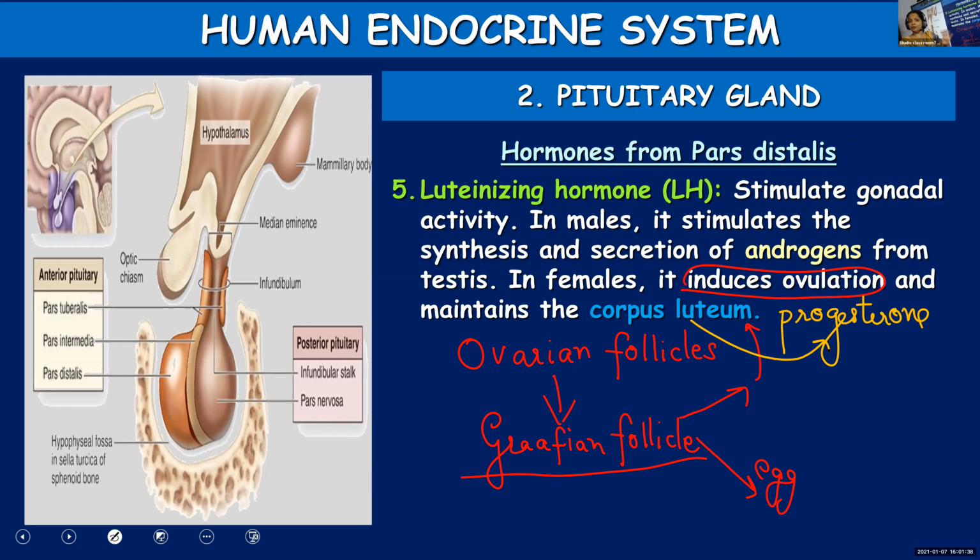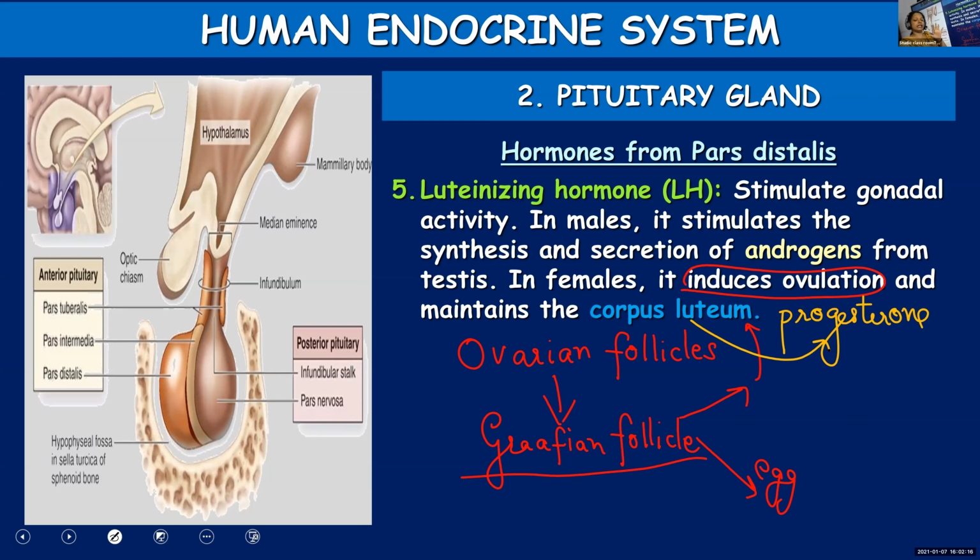Every month, one egg will be released from the ovaries of a human female, but fertilization may or may not take place. If fertilization doesn't take place, this corpus luteum will get degenerated. It gets destroyed. But in case the ovum released is fertilized, the corpus luteum will remain and continue its endocrine function, releasing progesterone and helping in maintaining pregnancy.